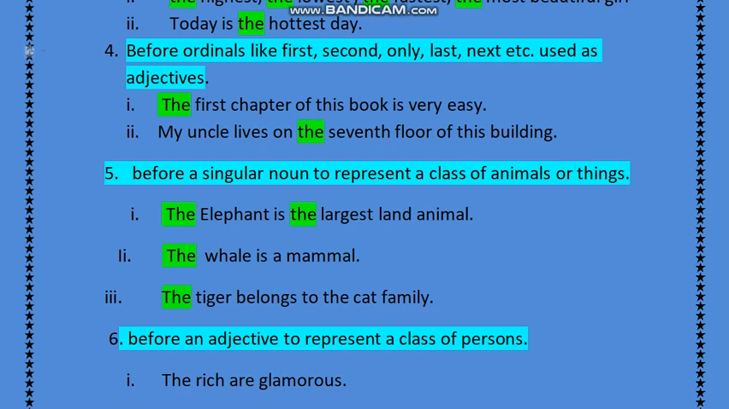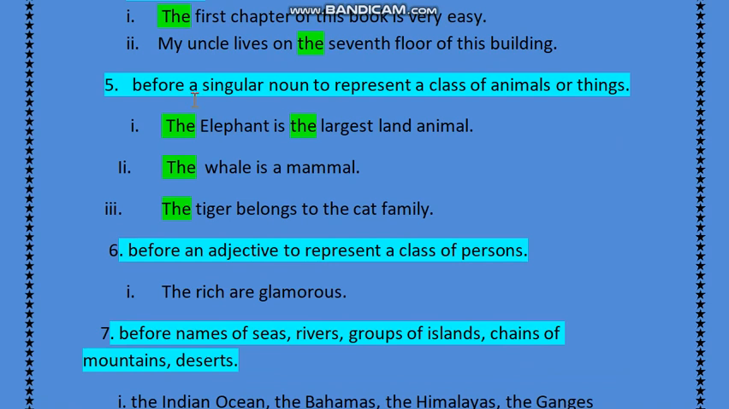Switch to rule number 5. What does rule number 5 say? Before a singular noun to represent a class of animals or things. When a singular noun represents the whole class, the whole group of animals or things, we apply the. Like, dash elephant is the largest land animal.